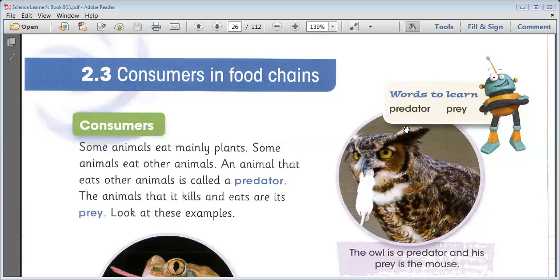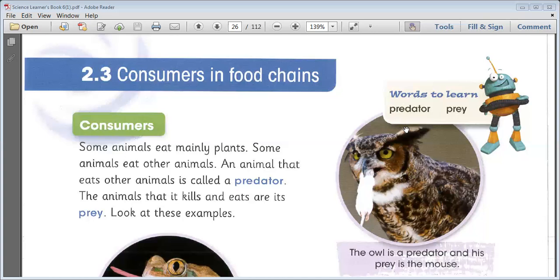Okay, and here is one more word, prey. So you have to understand what prey is also. An animal that is eaten by another animal, that's a prey. That other animal is what? A predator. Okay, like boys, very well, some animals eat mainly plants, like goat, sheep, and cow, or many other animals that eat plants.